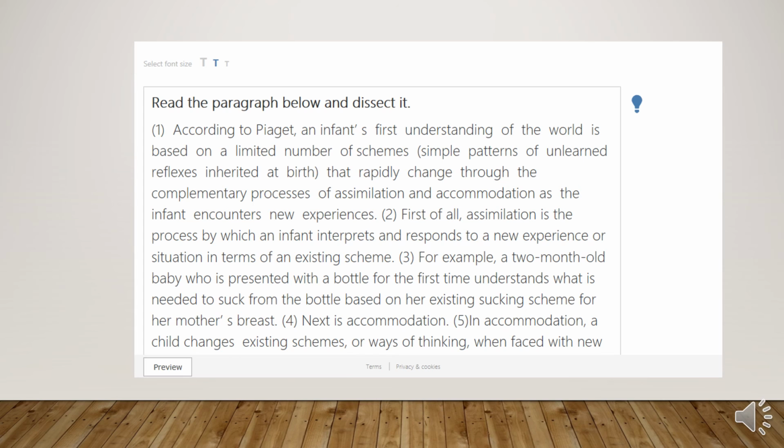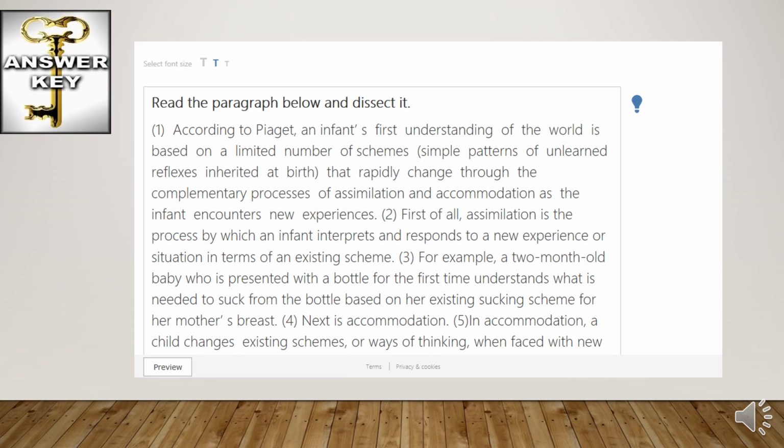You may need to scroll up and down to read the entire paragraph and to type your answers in the space that is provided. Remember, when you dissect, you're going to number from 1 through 6 and tell what each sentence is. Is it an opening sentence? Remember, you only have an opening sentence if the main idea sentence is not the first sentence of the paragraph. Then you're going to tell which sentence is the main idea, major details, or minor details if there are any. Good luck.